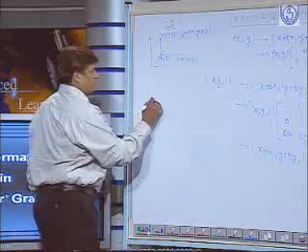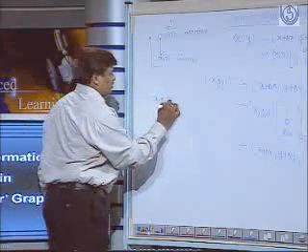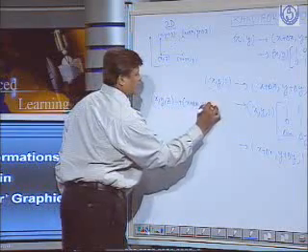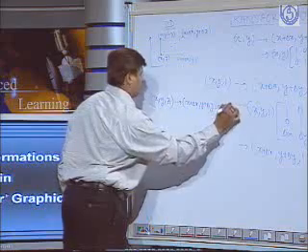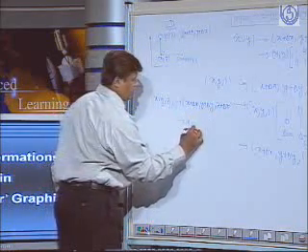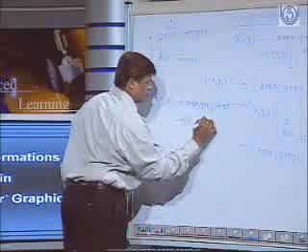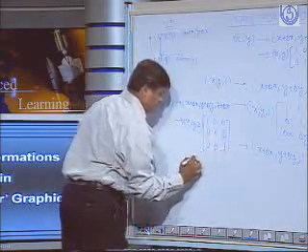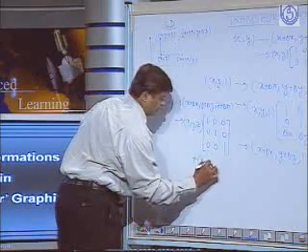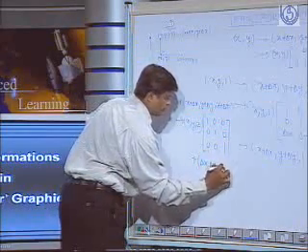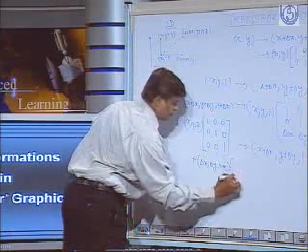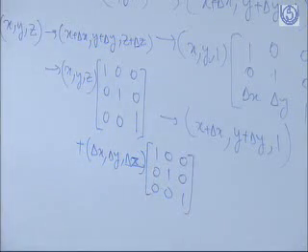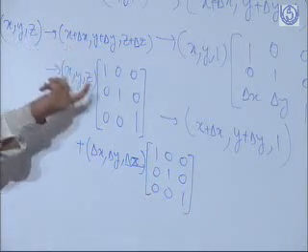In a 3-dimensional environment, the same will look like this: X, Y, Z will be transformed to X plus delta X, Y plus delta Y, Z plus delta Z, and this could be written as X, Y, Z, 1, plus delta X, delta Y, delta Z, with the matrix 1, 0, 0, 0, 1, 0, 0, 0, 1. After multiplying, you will definitely find this by using the matrix multiplication.